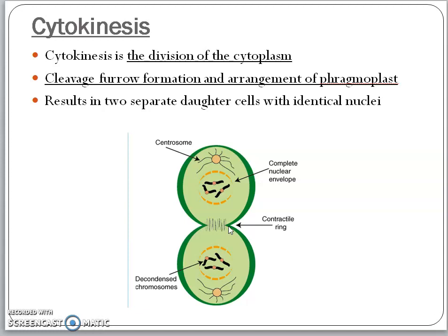Now the cytoplasm will divide by forming a furrow and arrangement of phragmoplast, and thus cytokinesis will happen. This is mitosis.